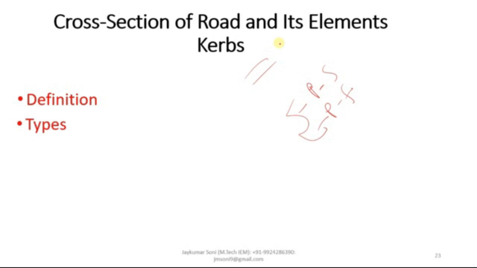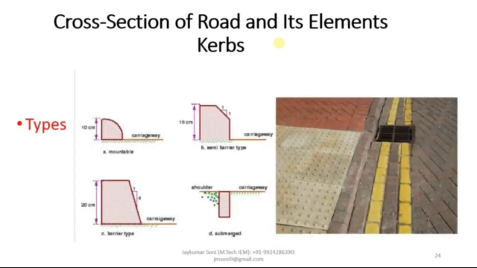Now let us understand the concept of the curb. What is the definition of the curb? It is the boundary between pavement and shoulder or footpath. Boundary between pavement and shoulder, or pavement and footpath. Any of this can be called a curb. It has a total of three types. First is the low or mountable curb. Second is the semi-barrier curb, and the third is the barrier type curb.